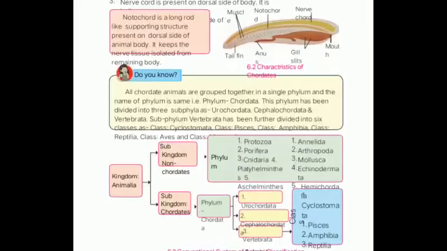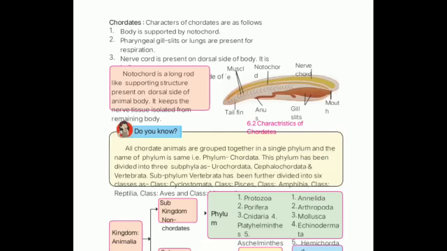Now we are towards the next point, that is chordates. Definitely, whatever the points you have discussed in non-chordates, the chordates are opposite to it. That is, the body is supported by a rod-like notochord, and pharyngeal gill slits or lungs are present for respiration. Understood? Then the nerve cord, if present, will be present on the ventral side,